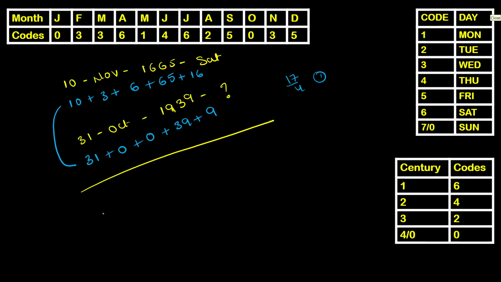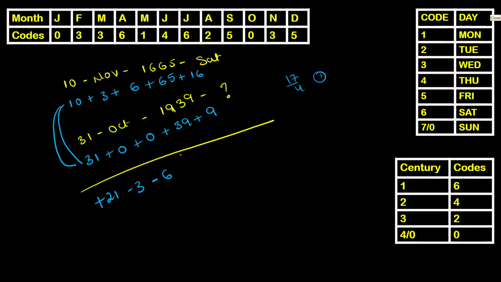From 10 to 31, as it's an increase, I want you to go with a plus. So difference between these two should be considered as plus 21. 3 to 0, that's a decline, minus 3. 6 to 0, as the value decreased, I want you to go with a minus 6. Do understand this. When you observe an increase between these two values, we need to go with a plus. If you observe a decline, I want you to go with a minus. From 3 to 0, that's minus 3. From 6 to 0, that's minus 6.